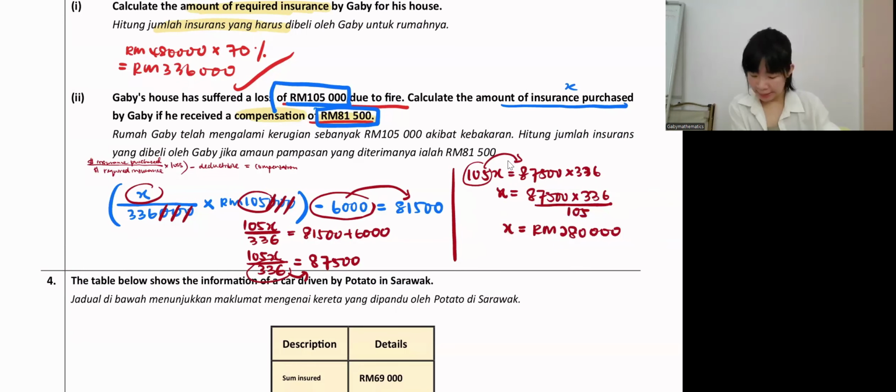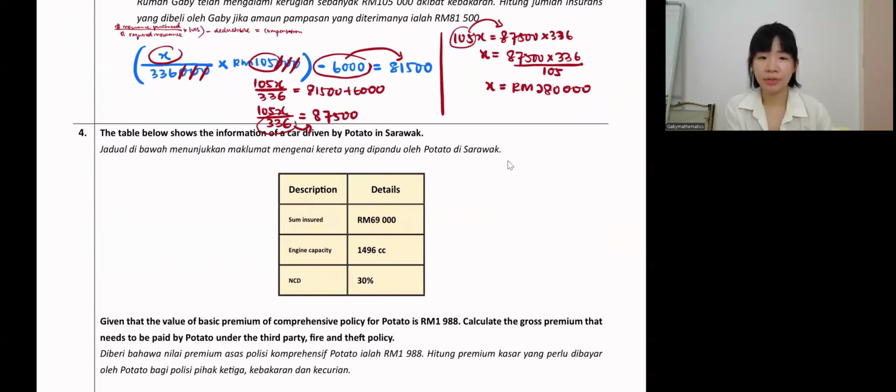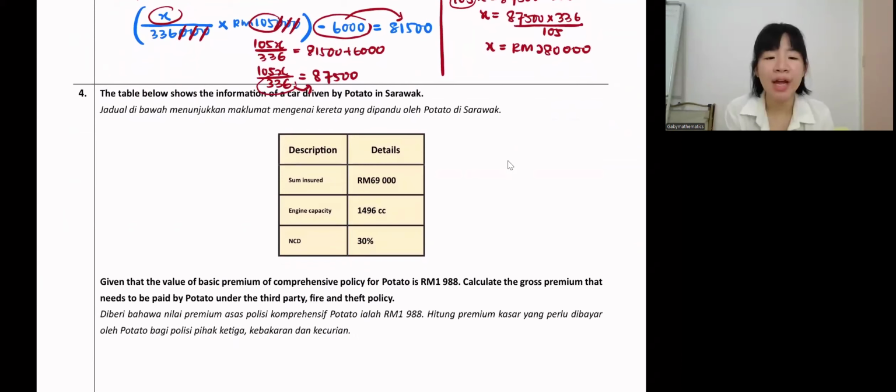So let's go to question 4. What is this insurance about? The table shows the information of a car driven by Potato in Sarawak. Given that the basic premium for the comprehensive policy for Potato is 1,988, calculate the gross premium that needs to be paid by Potato under the third party fire and theft policy. Guys, highlight this. This is motor insurance.